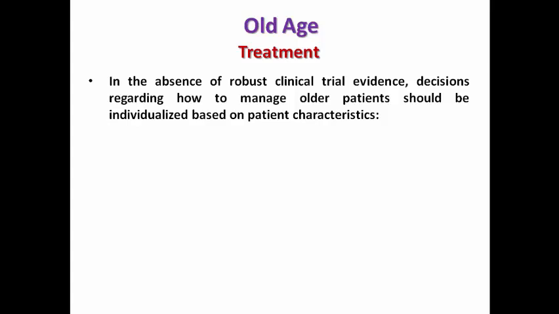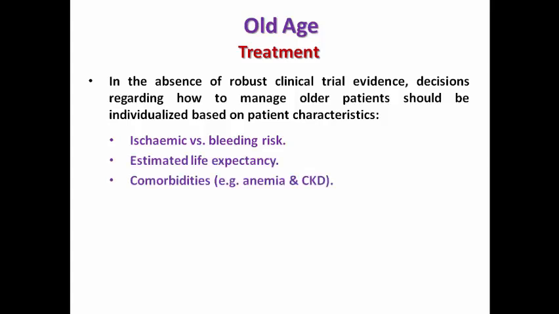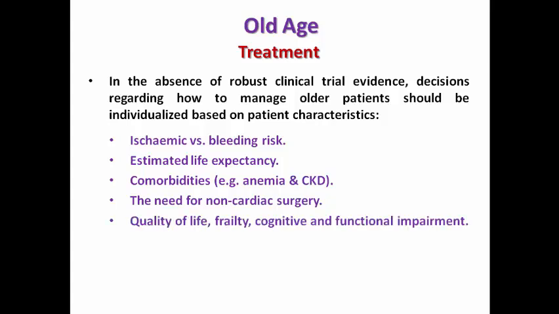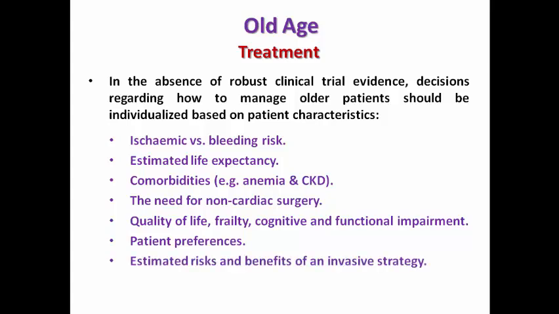So in the absence of robust clinical trial evidence, the decision regarding how to manage old patients with acute coronary syndrome should be individualized based on multiple factors like ischemic versus bleeding risk, estimated life expectancy for this patient, presence or absence of comorbidities like anemia, CKD, need for any future non-cardiac surgery, and the quality of life, frailty, cognitive and functional impairment. Don't forget the patient preference, because you should respect the patient's desire and the estimated risk and benefits of this invasive procedure.